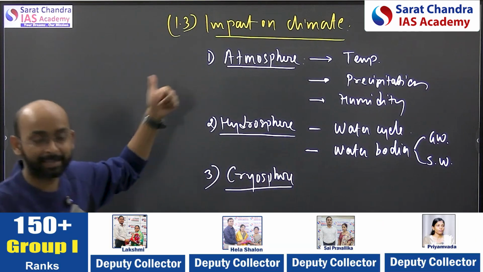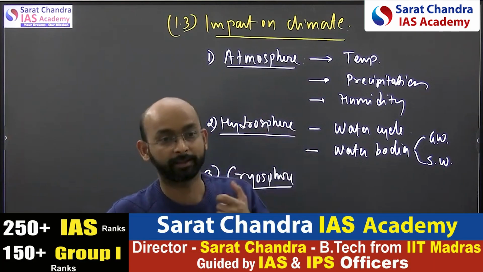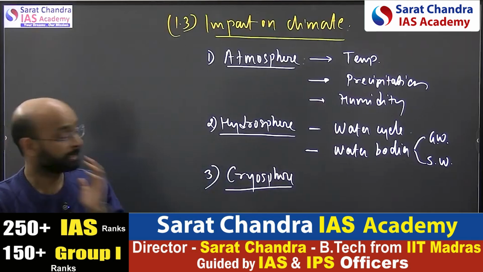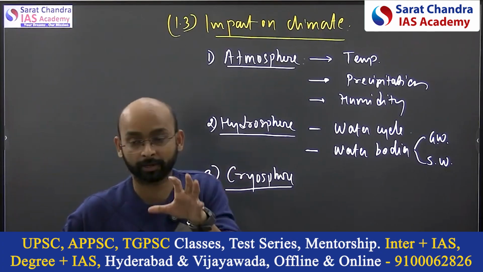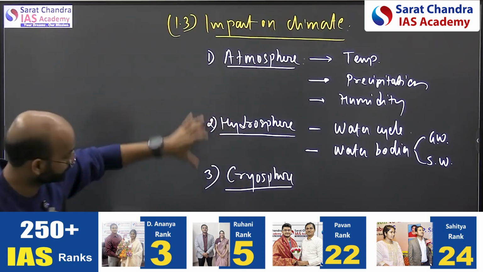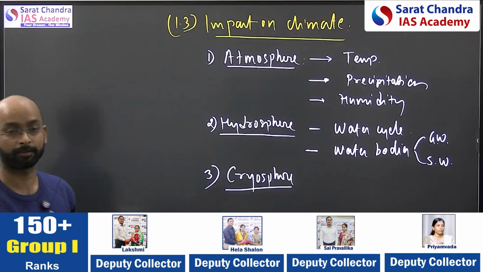So climate change has a greater impact on the cryosphere, like the Arctic and Himalaya, compared to others. That is the concept, and that's why UPSC has asked multiple times about the cryosphere impact on the Himalayan ecosystem, and why I want you to write a point separately on how climate change is impacting the cryosphere.